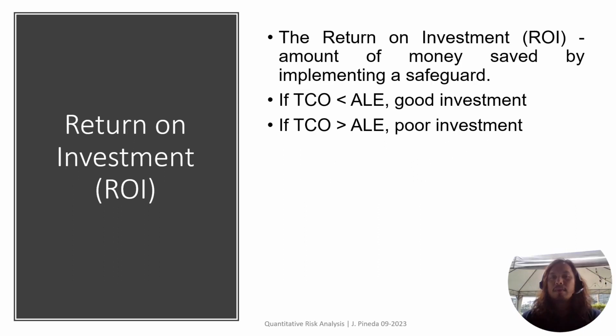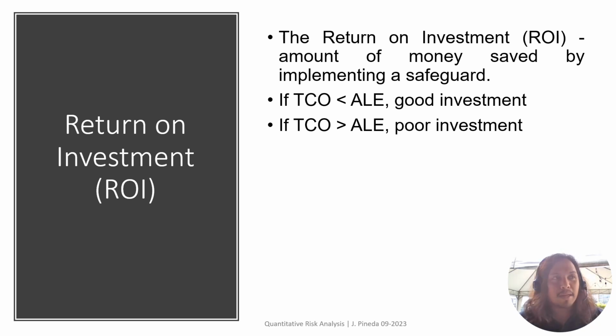Now, after you have computed the TCO, you can identify the ROI, or the return on investment. Obviously, we need to see if it's worth investing in this control. So how do we identify that? The ROI is the amount of money saved by implementing a safeguard.